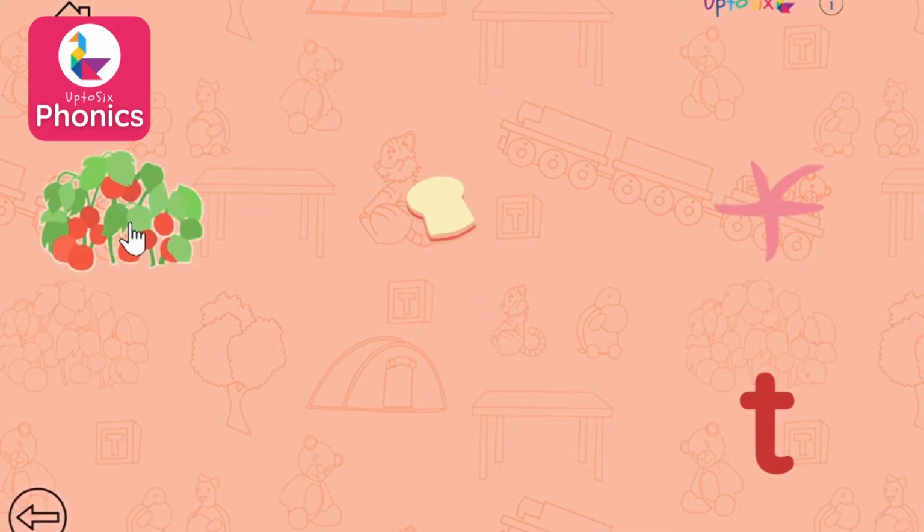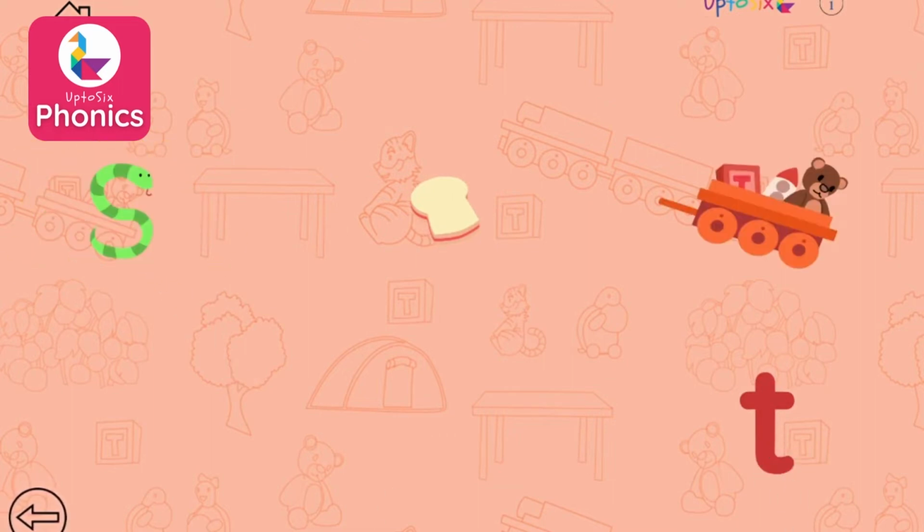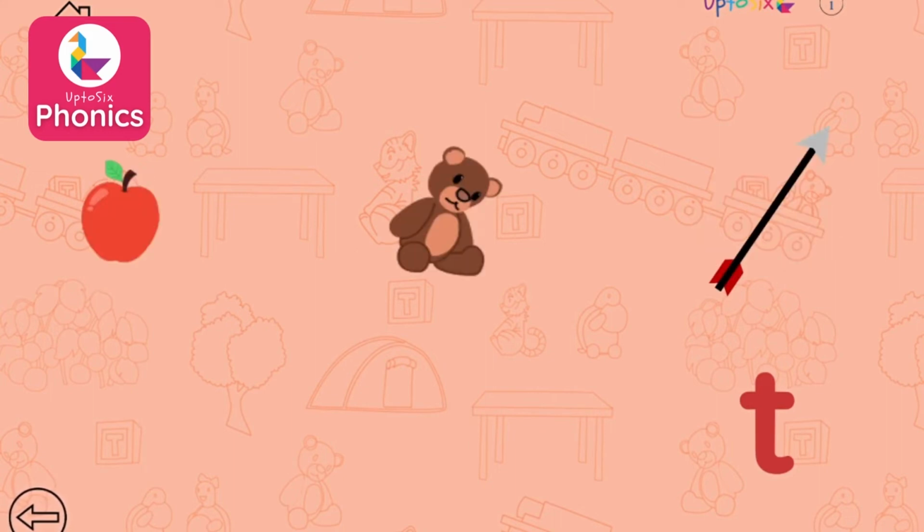Sandwich. Tomato. Tap on the picture that begins with the sound. Toys. Tap on the picture that begins with the sound.